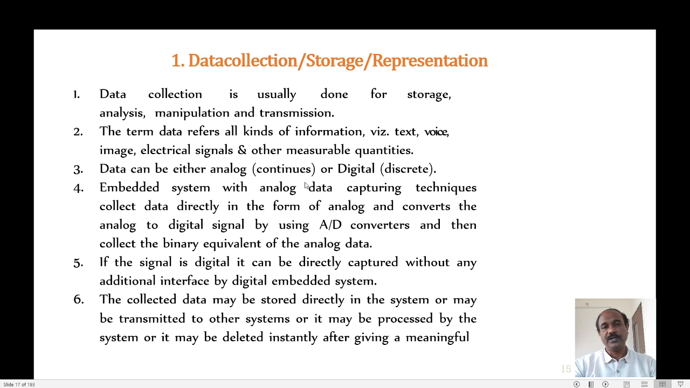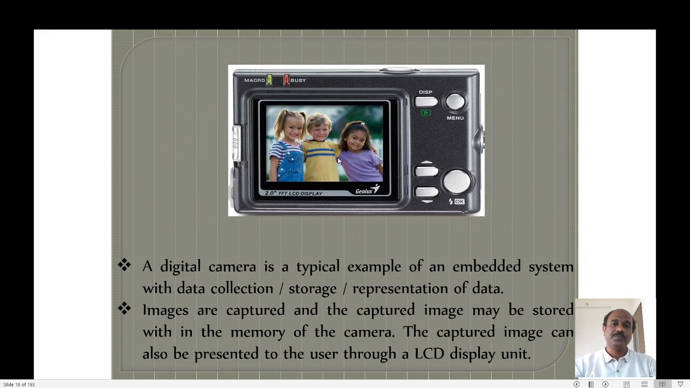Then some of the embedded systems, after collecting the data, may also store the data. Sometimes they also represent the collected data that is stored to the user. For example, I have a digital camera. What operations can I do here? I can take a snapshot, I can capture an image. That is called data collection. The image is collected, then it will be stored in the memory of this camera.